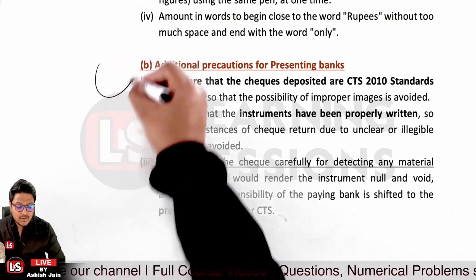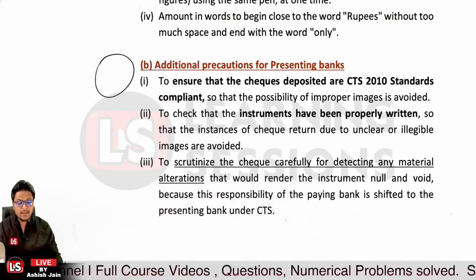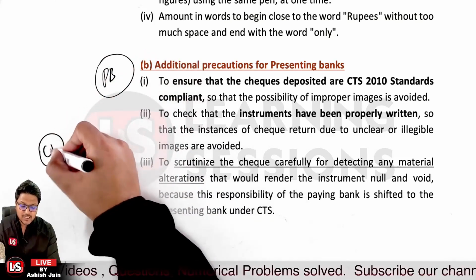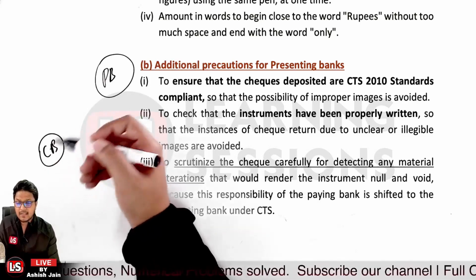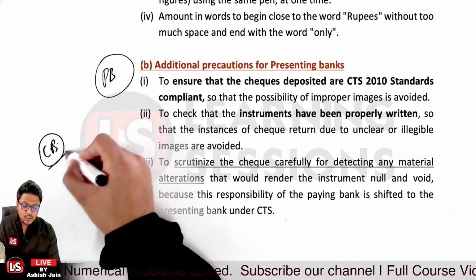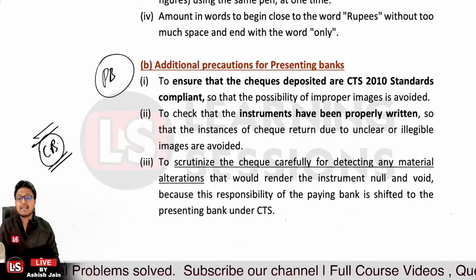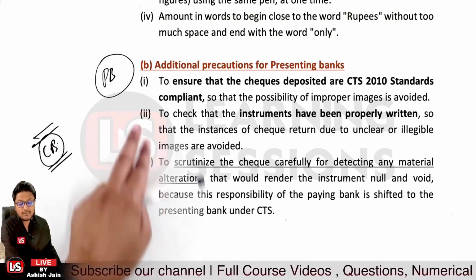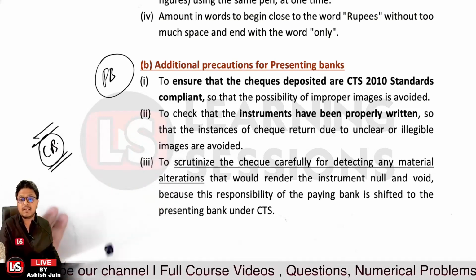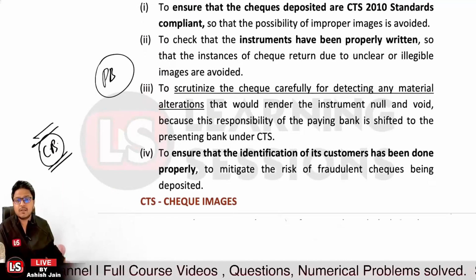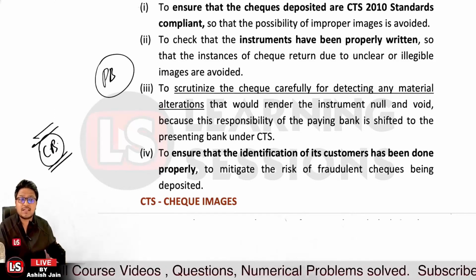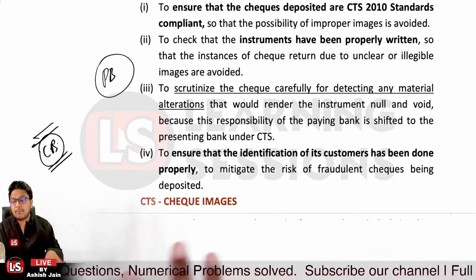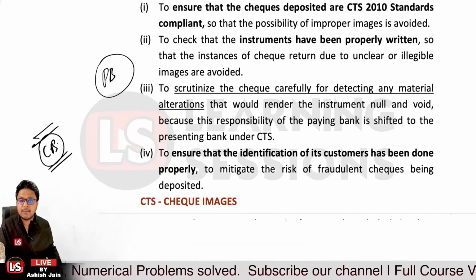Previously, the liability related to material alteration or anything similar was on the paying bank. But now there is no physical movement of the check, and the check is truncated at the collecting bank, the presenting bank. In that case, it is the duty of the collecting bank to check if there is any material alteration. That responsibility of the paying bank is now transferred and shifted to the presenting bank under the CTS. Further, it must ensure that the identification of its customer has been done properly, so as to mitigate the risk of fraudulent checks being deposited. So that must also be taken care of by the presenting bank.